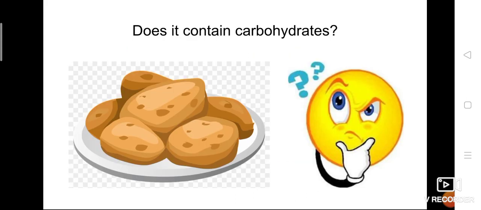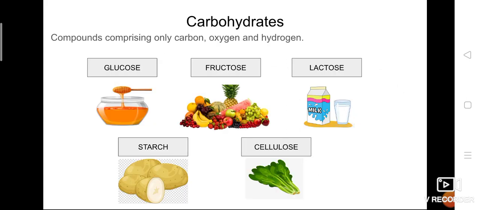How can we say whether a particular food contains carbohydrates or not? Before getting into that, I'm repeatedly saying carbohydrates, so we should know what carbohydrates are. The name itself denotes its structure: carb represents carbon, and hydrates represents a mixture of hydrogen and oxygen.